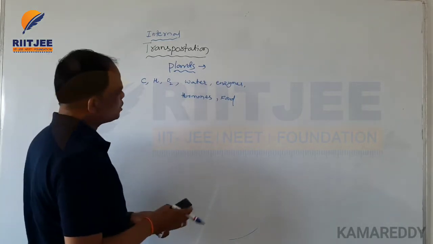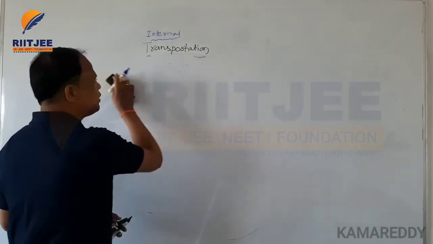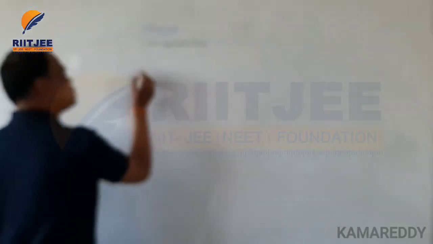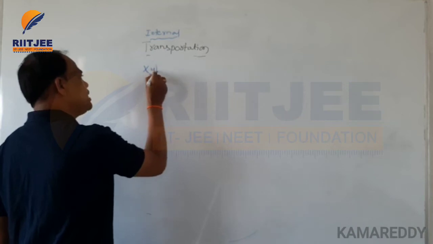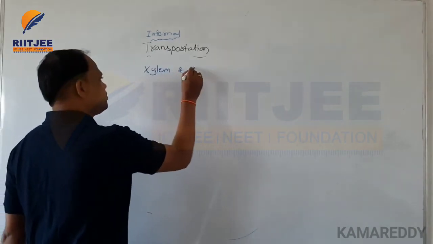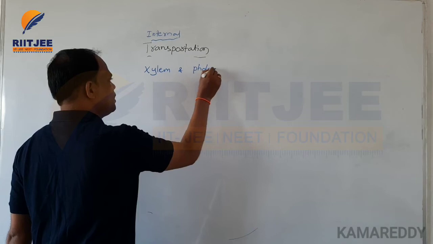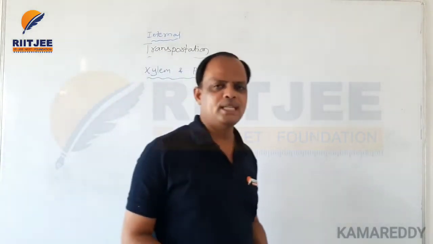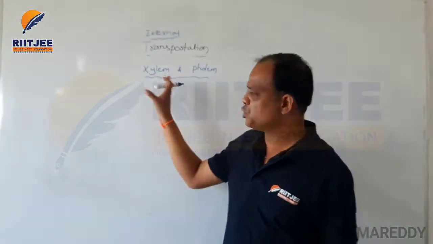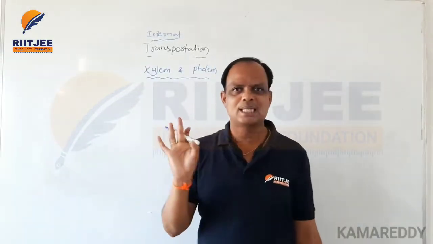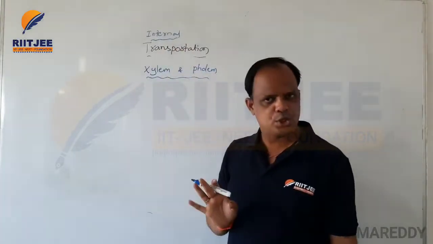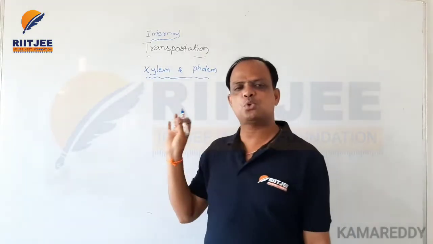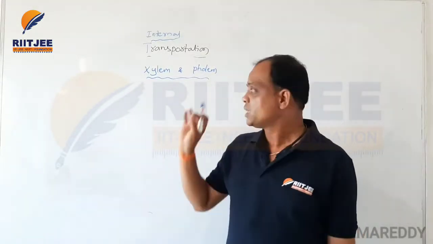So here the transportation process is carried out with the help of specific complex tissues. The tissues are called xylem and phloem. Xylem and phloem, these are important tissues. Mainly with the help of these complex tissues, and these tissues include tracheids. Means this is the tracheophytic tissue. Okay, so this is vascular tissue. This tissue is also called vascular tissue.